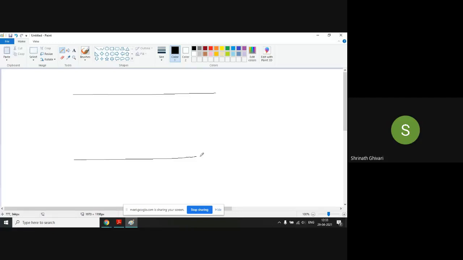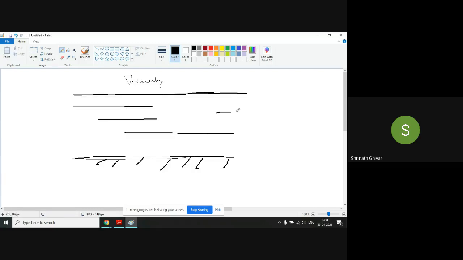Thank you. So as I said, viscosity is the resistance offered by one layer of the fluid to another layer of the fluid. Now if I consider two parallel plates, you can see these are two parallel plates. One is fixed. And in between these two parallel plates, there is a fluid which is flowing.